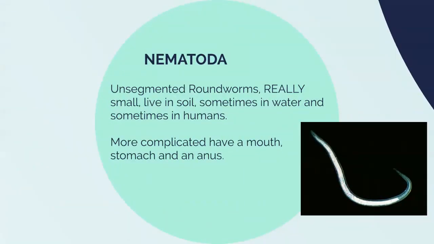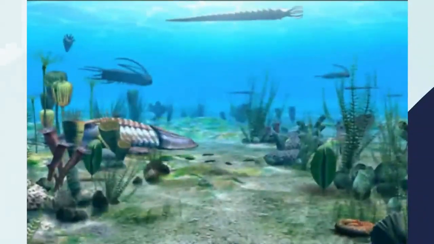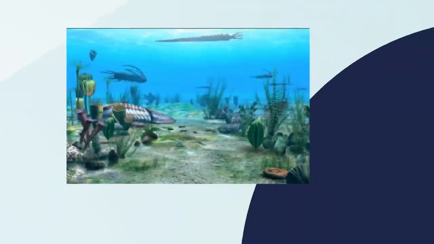These are unsegmented roundworms. They're really small. They live in the soil, sometimes in water, and sometimes in humans. They're more complicated because they have a mouth, a stomach, and an anus. Bam! Then we have the Cambrian explosion, and this is when life gets really interesting.